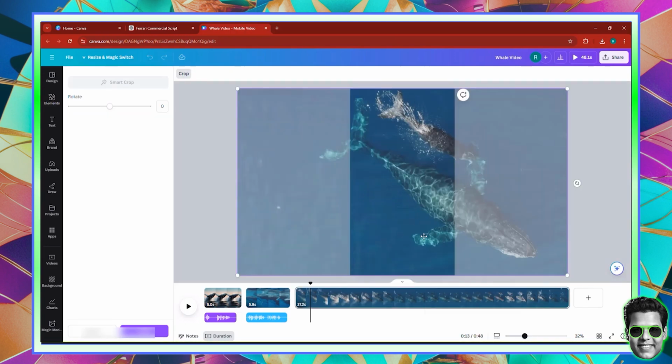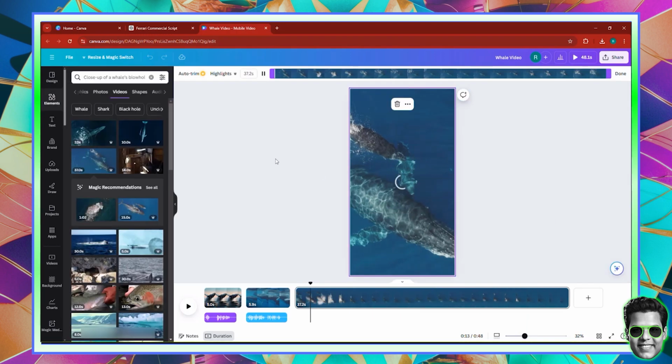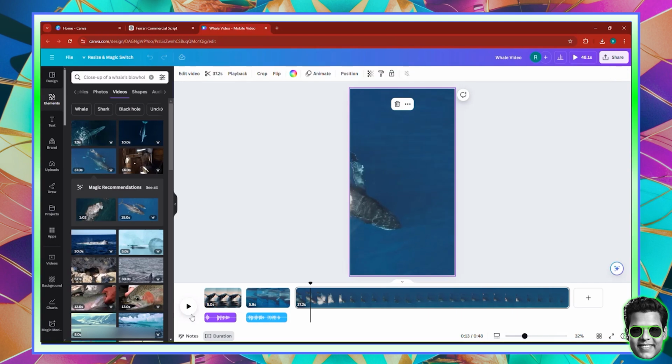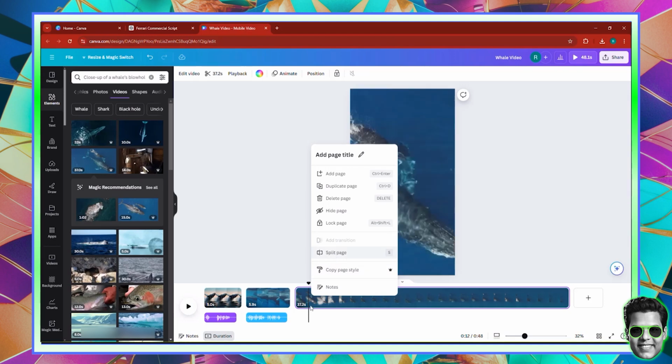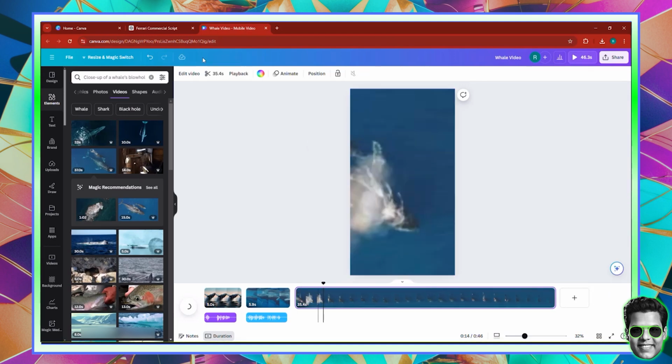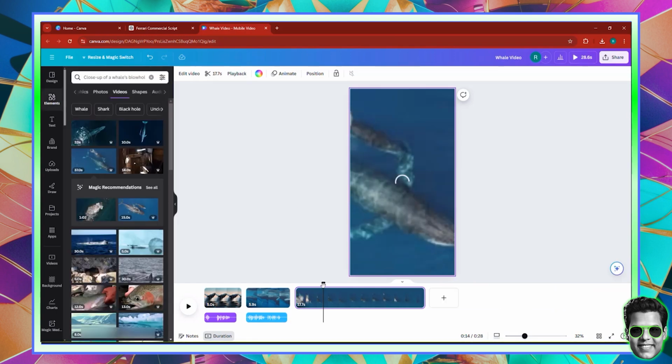Then I'll just click right here to focus on the humpback, and I will also check to see when it releases that sprout, whatever they call it. Let me click done here. All right, so at this stage, I have to come right here, and I'll just click split, and I'll split, and I'll just get rid of this, and I'll keep this, but I'll go to the playback option, and I'll increase it to double the speed, and I'll move this needle back to the beginning.